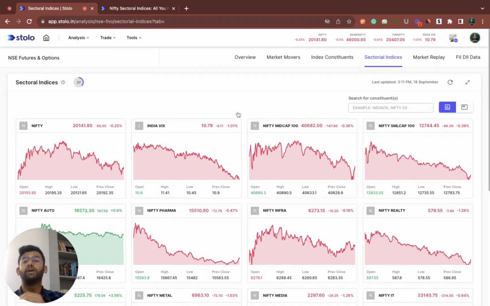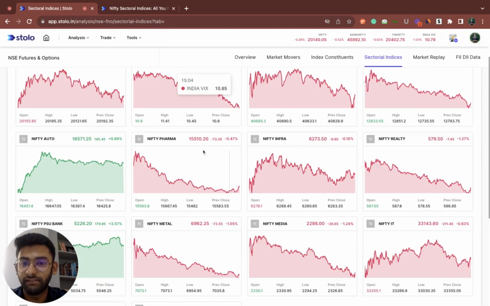We've also covered how constituents and weightage are calculated. For example, here, let's take Nifty Pharma itself. The value of 15,509 is actually calculated from its underlying stocks.